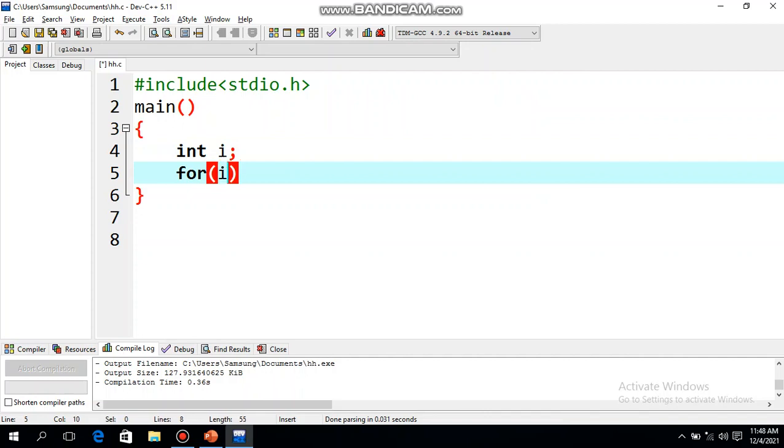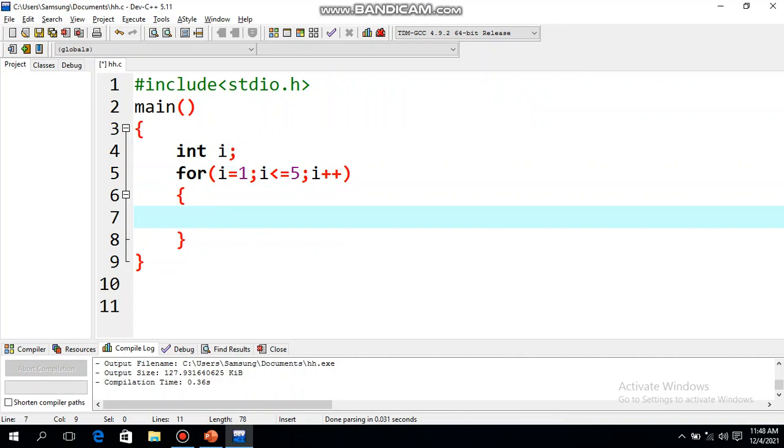So what is the initial value of I? 1. Then condition, how many times the loop should run? 5 times to display your name. So 5. Then increment, here is the update expression. So I am going to write I plus plus. Then here I am going to write printf Ram /n. So this is simple. For loop is, out of all the loops, the easiest to write. So let's see how the execution works.